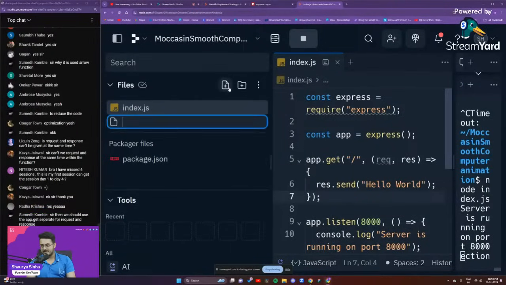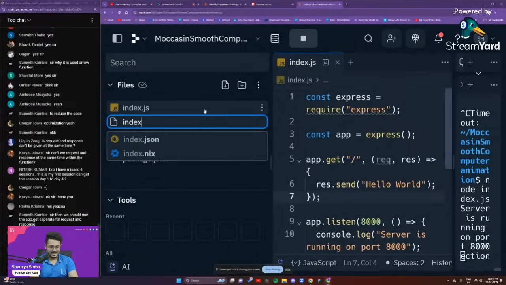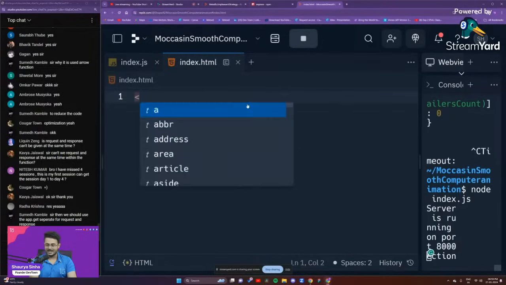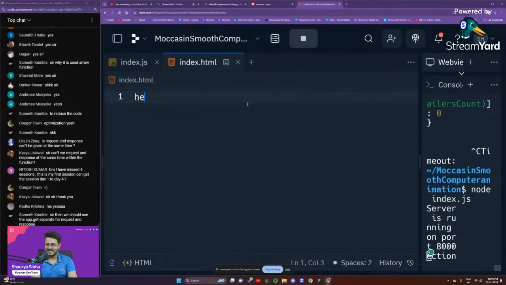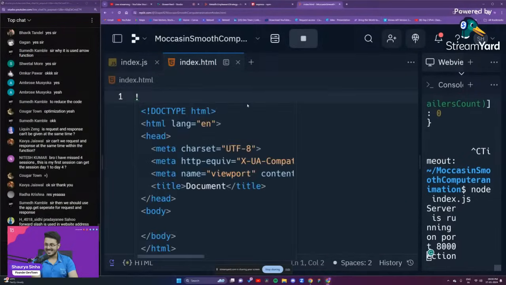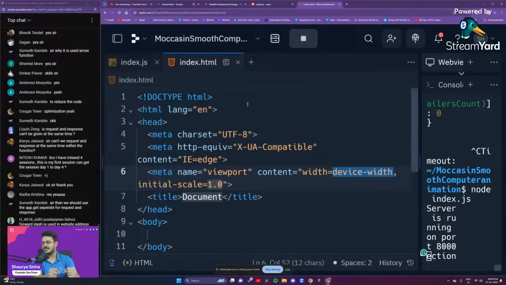So we are going to create a file right over here, guys. We are going to call it index.html. And if we are lucky, we'll get a template to put further, because I really don't want to write it in its entirety. Yes, I got a template.